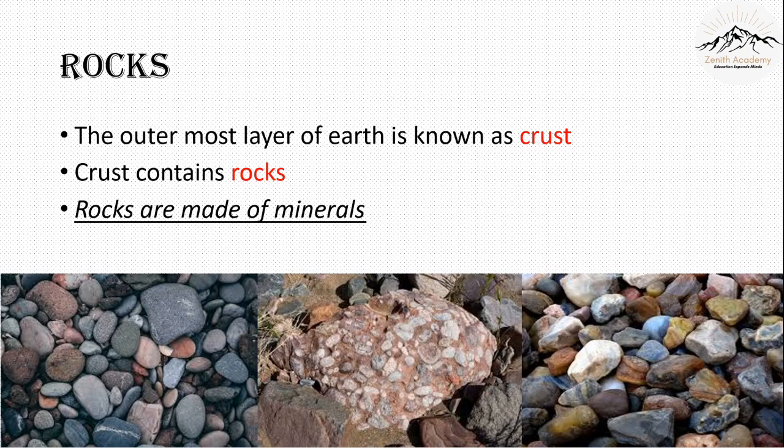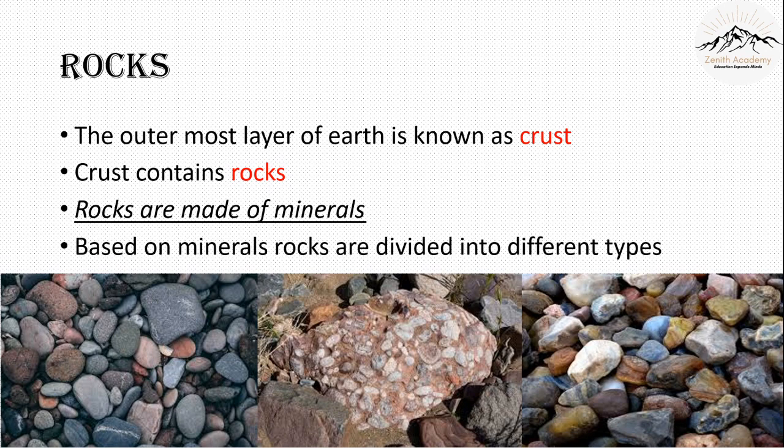Rocks are made of minerals. A very important point, rocks are made of minerals. So all the minerals make a rock. To understand this better, think of Maggi. Maggi has two components. And what are they? There is a taste maker, that is the masala, and then there are noodles. These two things combine together and form Maggi. So in this case, the taste maker and the noodles are the minerals, and these two minerals form Maggi. So Maggi is the rock. Remember it, it's a very important point.